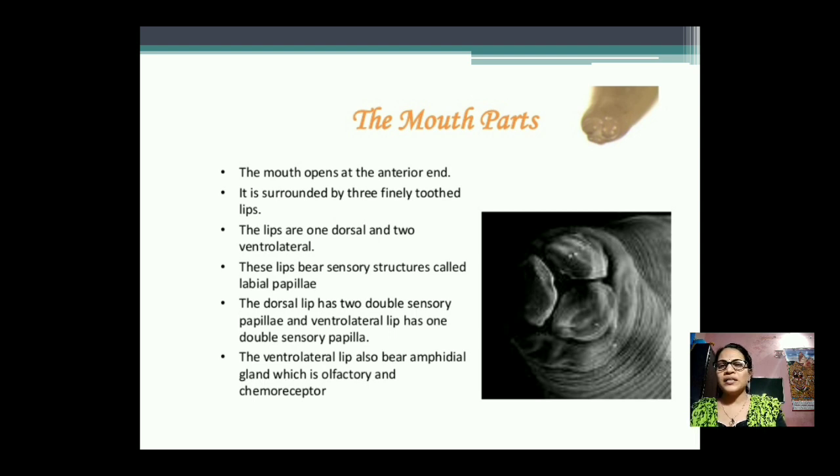The dorsal lip has two double sensory papillae, means the dorsal side contains more sensory parts as compared to the ventrolateral side. The ventral lips also bear an amphidial gland, means a gland is present in the anterior part, which is also a chemoreceptor, means when any kind of chemical enters the mouth part, its sense organs activate quickly.